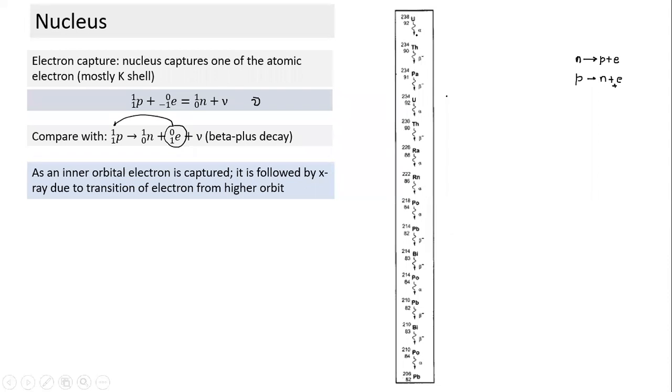Many times there are several competing reaction mechanisms, the different ways a reaction can take place, and under different conditions, different reactions are favored. Here also the decay can take place from uranium to the final steady state, which is lead. This is not the only way the decay may take place. It may take place in a different order. So here we have given one particular order, alpha followed by beta minus.